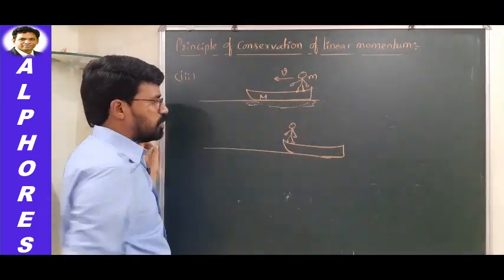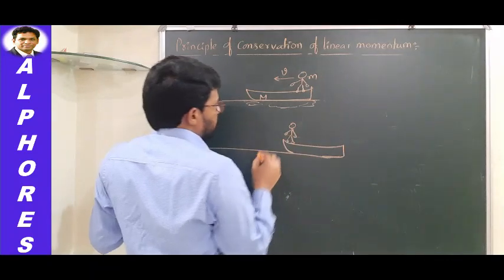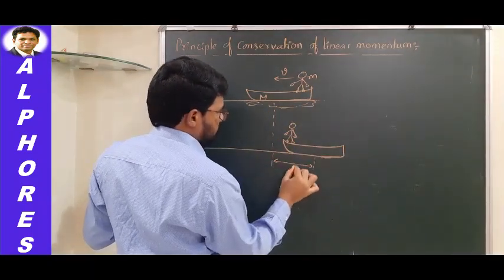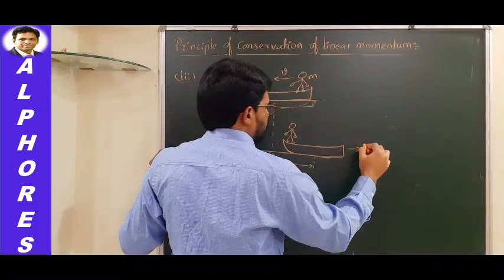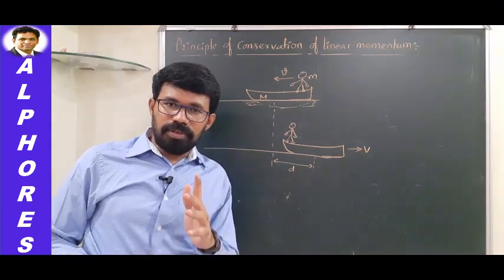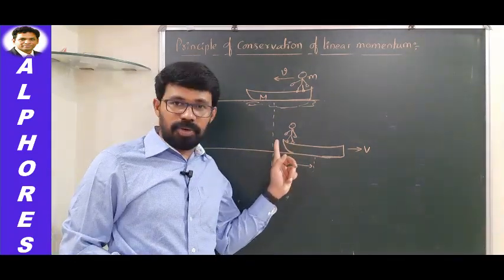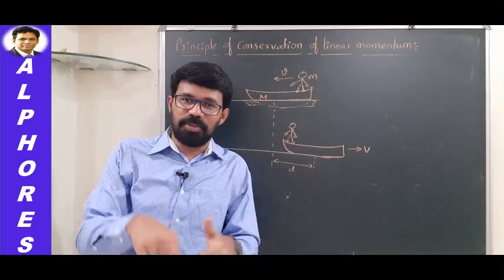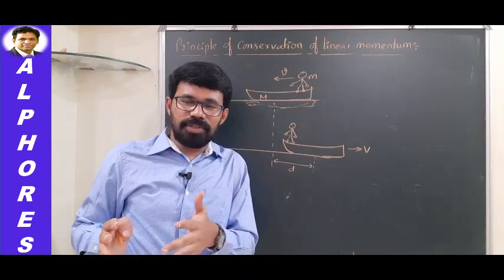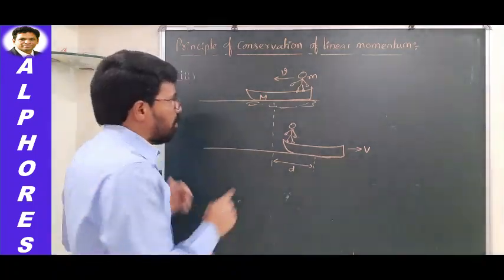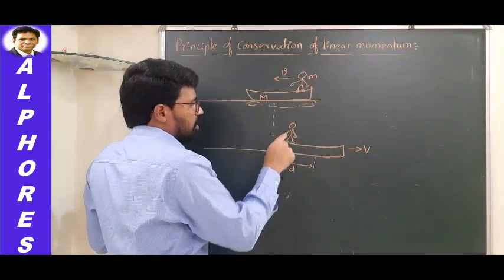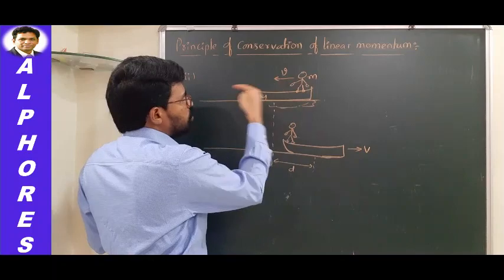Okay, from this end, he has come up to here and the boat has moved in the backward direction. Let us say the boat has moved a distance equal to d in the backward direction with a velocity equal to capital V. When the boat is moving in the backward direction, it's not only the boat; the person who is walking on the boat is also moving in the backward direction because he is on the boat. No, if the boat is moving, since he is on that boat, he too will move in the backward direction, isn't it? But with respect to the boat, if someone is observing from the boat, in which direction is this person moving? Towards left.